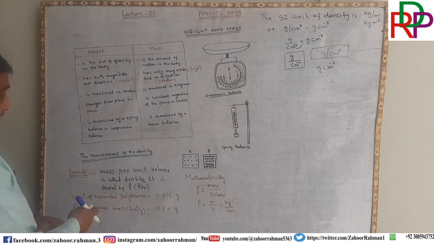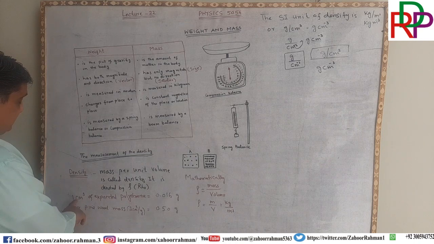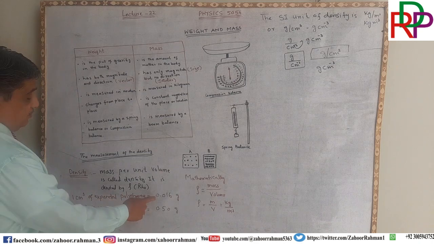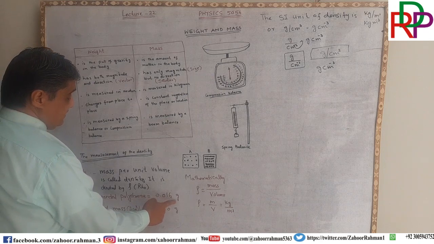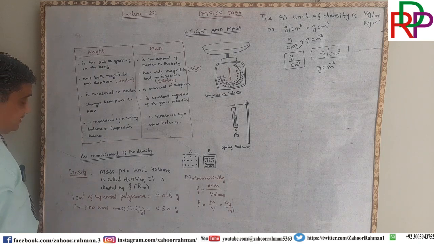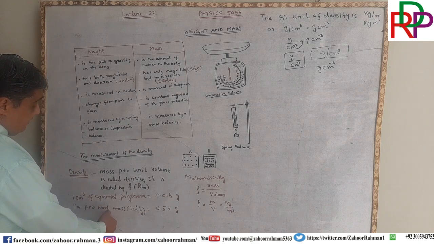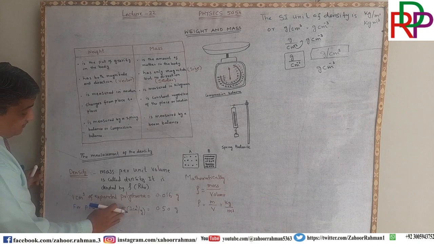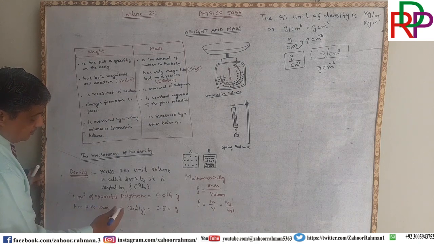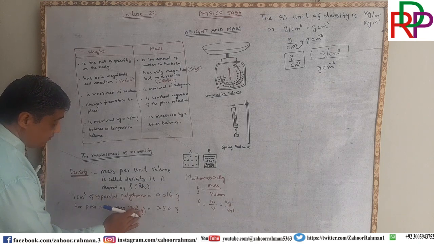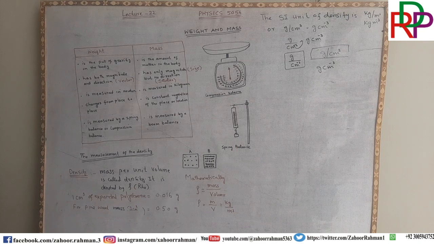In the table you can observe that 1 centimeter cube of expanded polystyrene is equal to 0.016 gram. While for pine wood, the density of this 1 centimeter cube, if you are writing mass then you have to remove this per gram, because that is the unit of density.